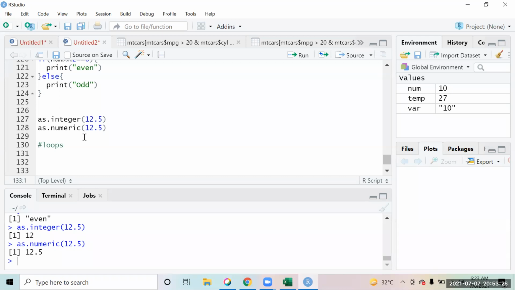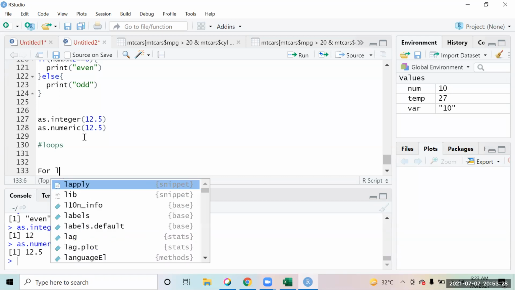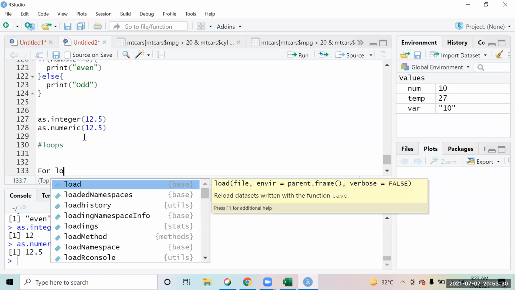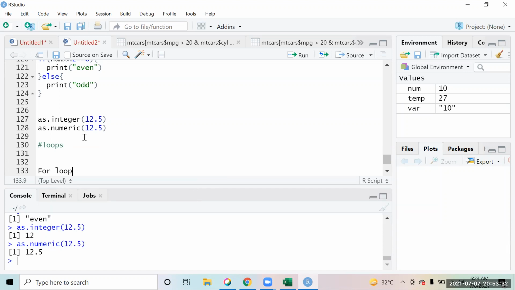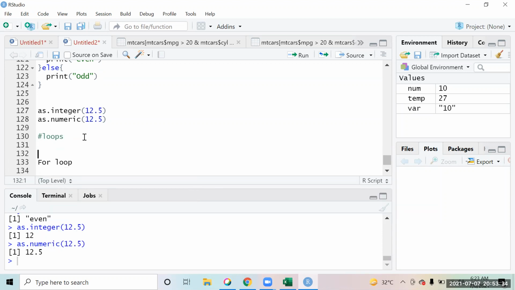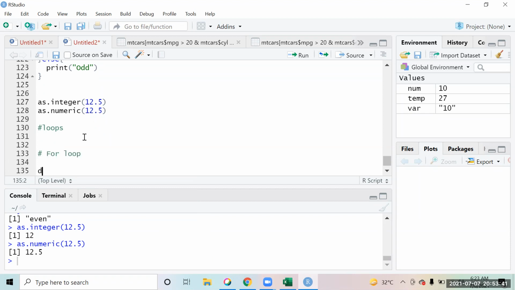We have two types of loops. One is the for loop, so we will start with that. A for loop is a type of loop in which we define how many number of times you want to do a specific thing. So let's do this. Suppose I write for i in 1 to 10.